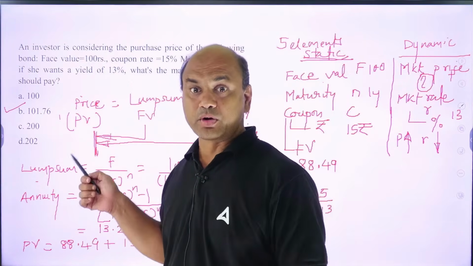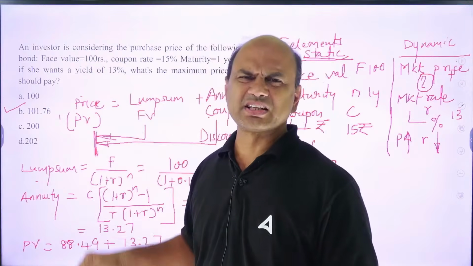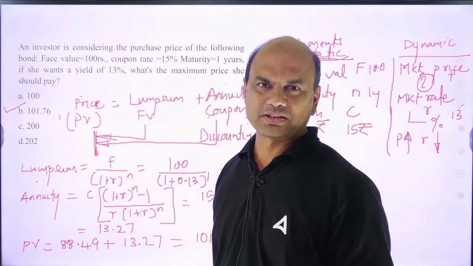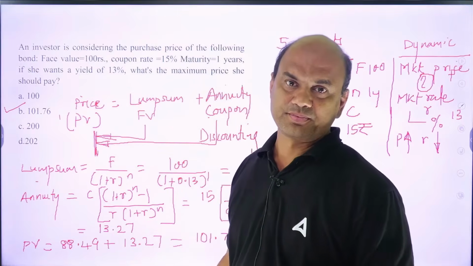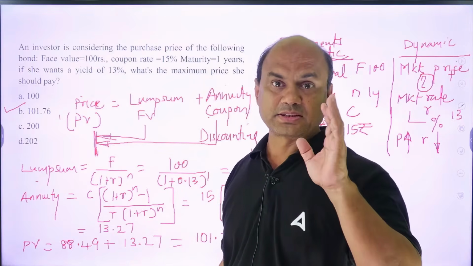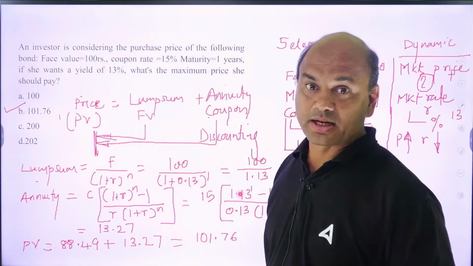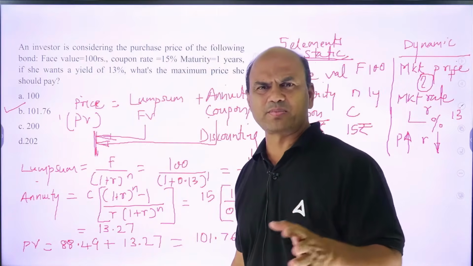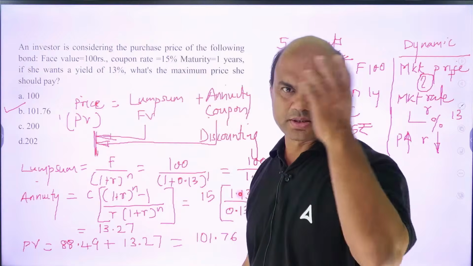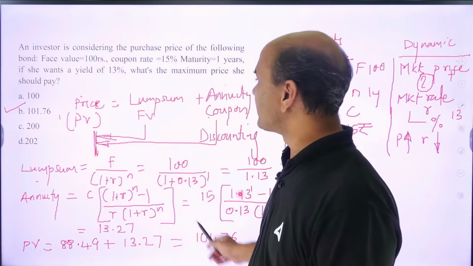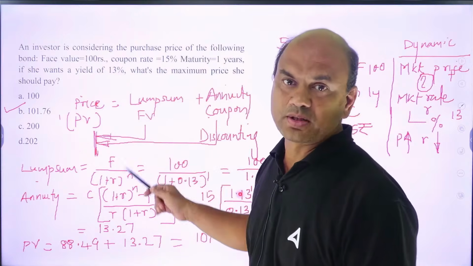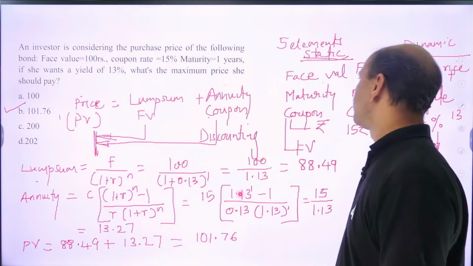You will say, sir, how much difference does 1.76 make? Imagine you purchase 1 lakh bonds, so it will lead to a 1,76,000 difference. That is the main point. Bonds are never purchased 1 or 2. They are purchased in lakhs and crores. So the price which you will be paying is 101.76. Got it, everyone?